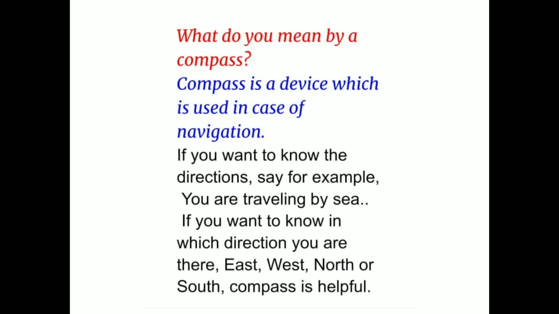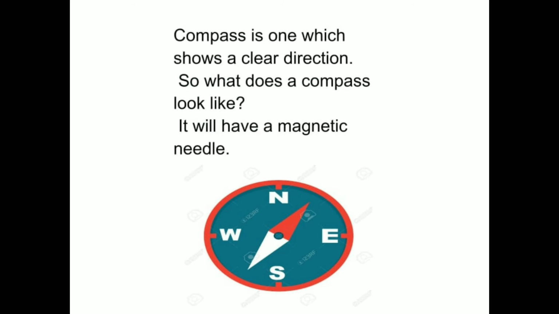Compass is a device which is used in navigation. If you want to know the directions, say for example, you are traveling by sea, if you want to know in which direction you are, east, west, north or south, compass is helpful. Compass is one which shows a clear direction.